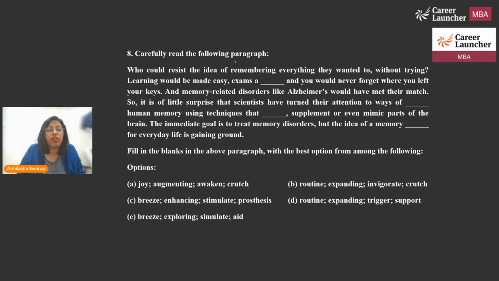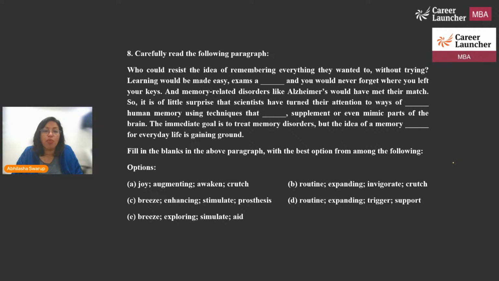Read the following paragraph. Who could resist the idea of remembering everything they wanted to without trying? Learning would be made easy, exams or something, and you would never forget where you left your keys. And memory related disorders like Alzheimer's would have met their match.